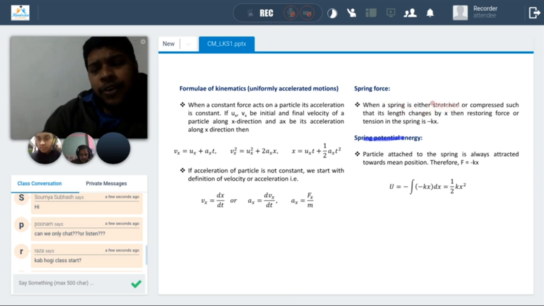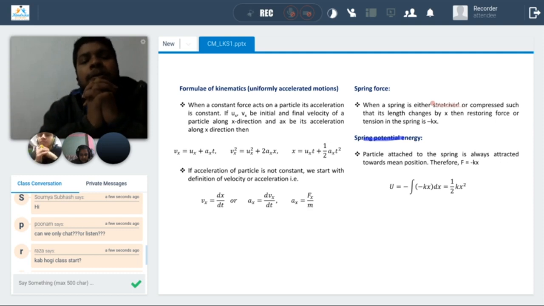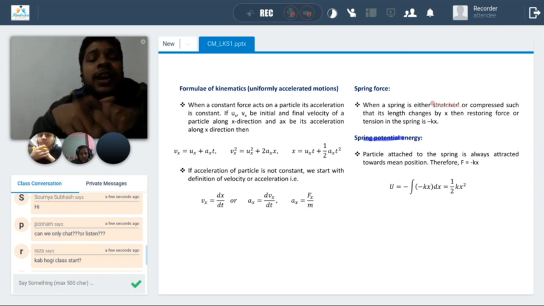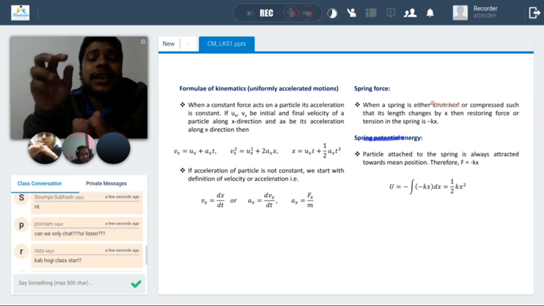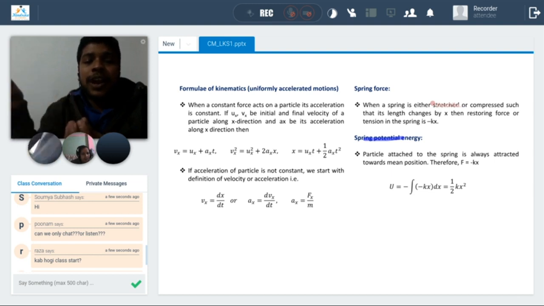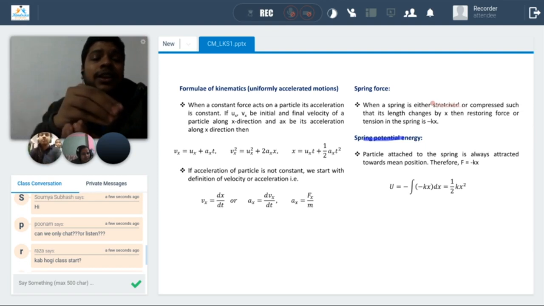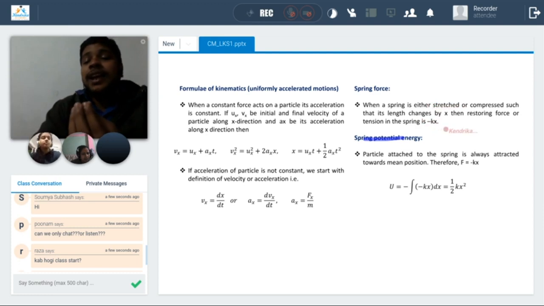A general problem is the simple pendulum problem. You have a small oscillation, and there is a force directed on the pendulum to push it toward equilibrium. If you put it on the left, there is a force which pushes it to the equilibrium. When it goes to the right, there is a force which pushes it to the equilibrium. So the force is directed against the displacement, with a negative sign: minus kx.